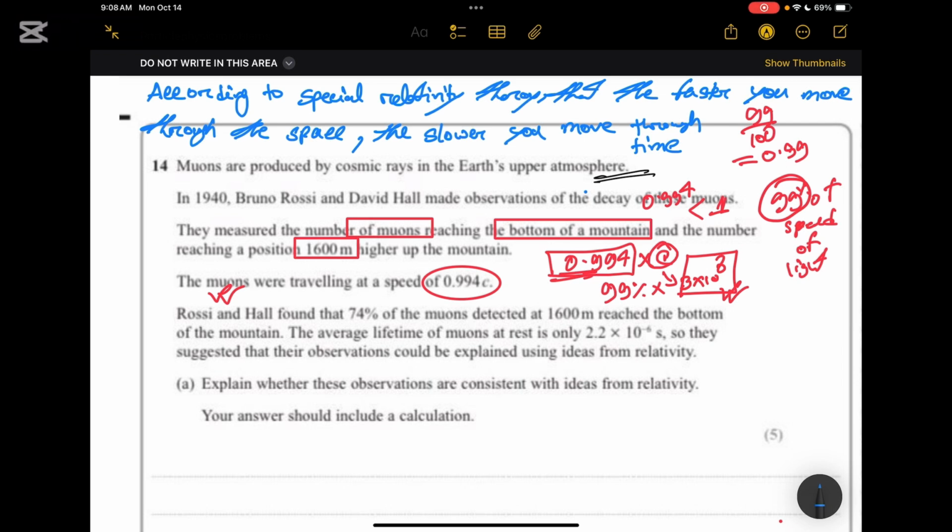So the thing is, the faster you become, the slower your time goes.